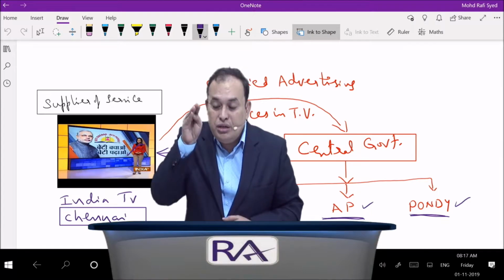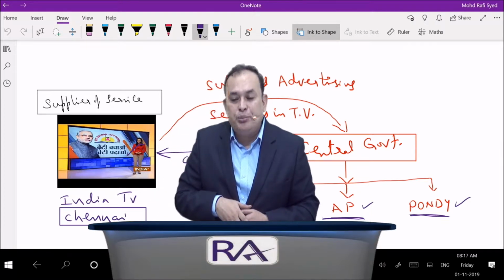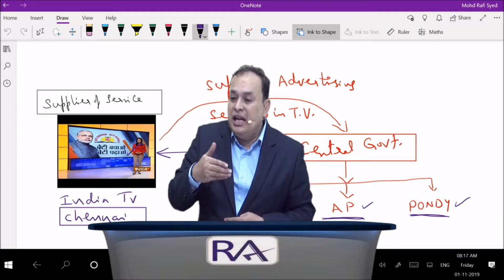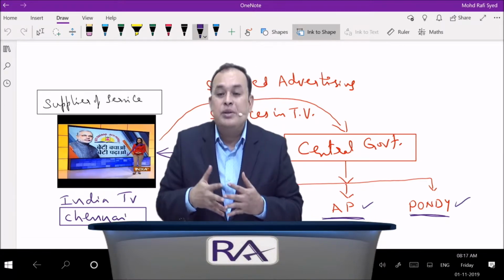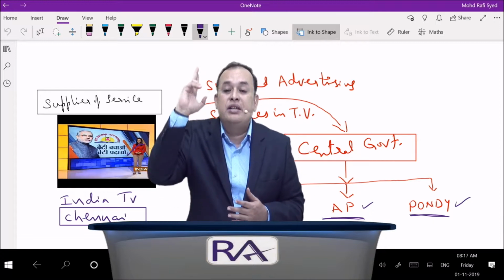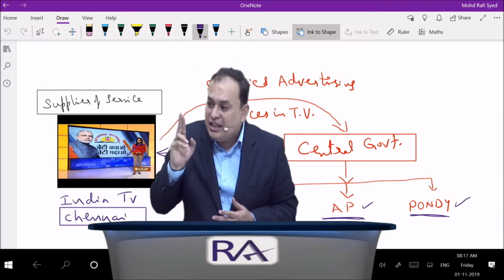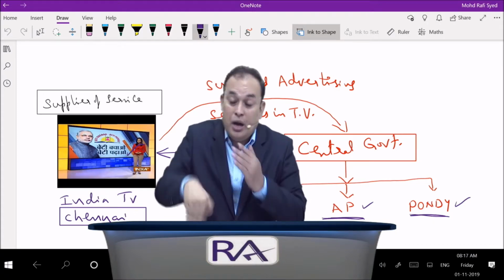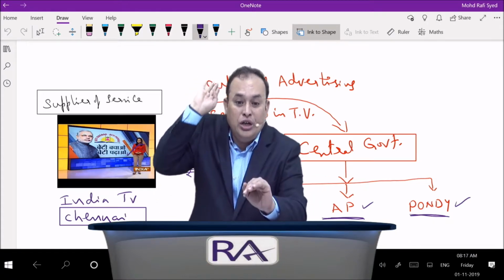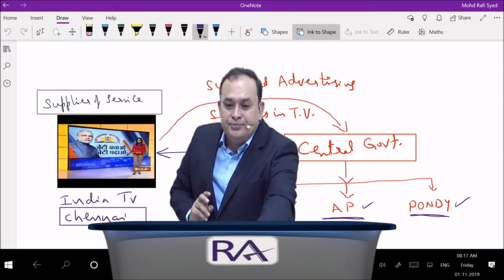12.6, admission to the event. Place of supply is where the event is actually held. 12.7, organizing such event. Place of supply is equal to location of the recipient, if the recipient is a registered person. If the recipient is an unregistered person, place of supply goes to the location where the event is actually held. If held outside India, place of supply goes back to location of recipient.